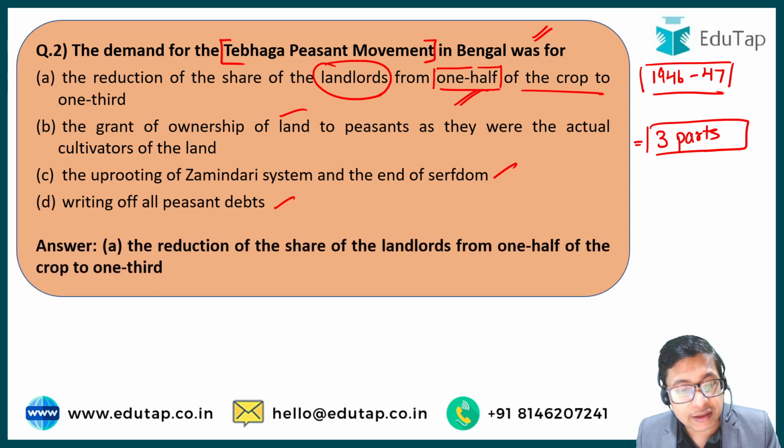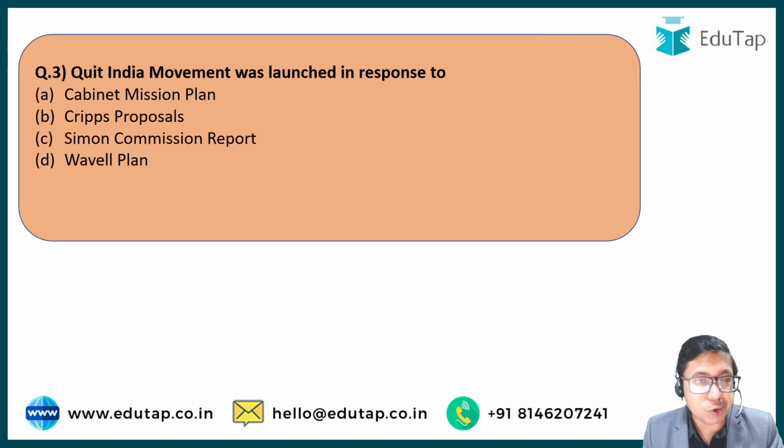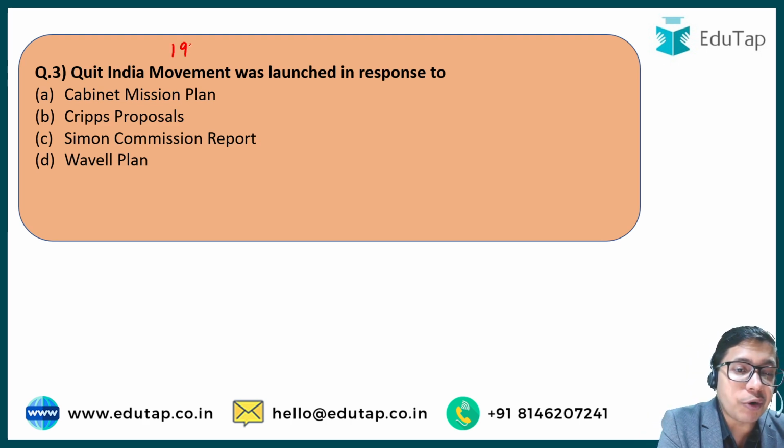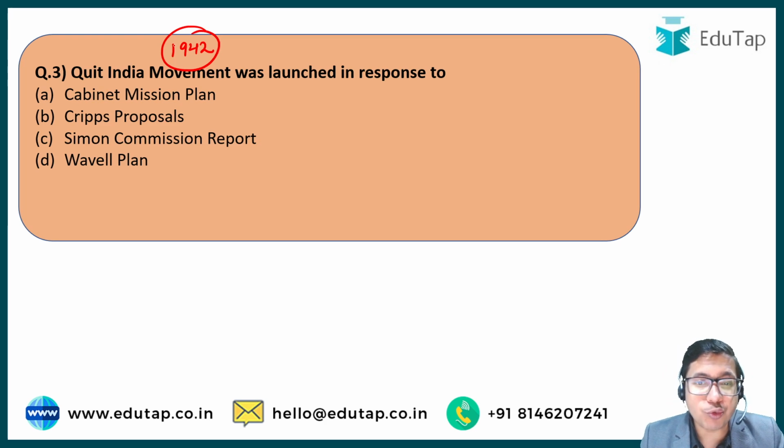Okay, so the correct answer here is option A, reduction of the share of landlords from one half of the crop to one third. Next up is question number 3. Question number 3 is about the Quit India movement, one of the very popular movements which was launched in 1942. It was launched in response to what?